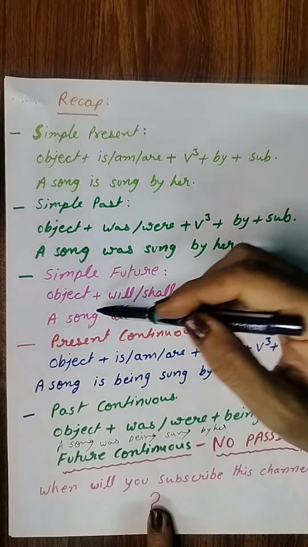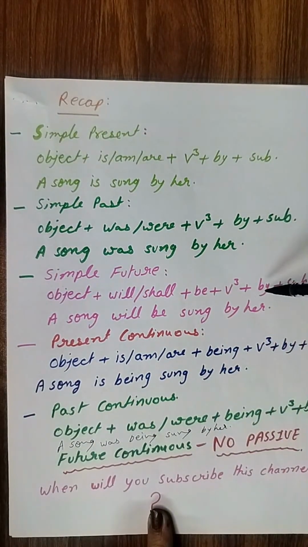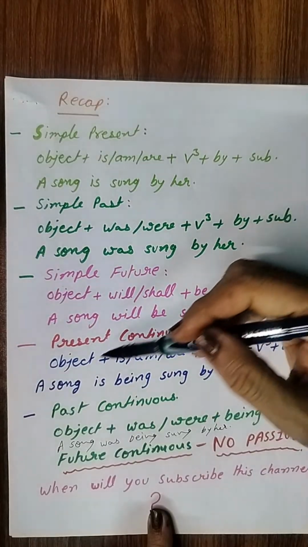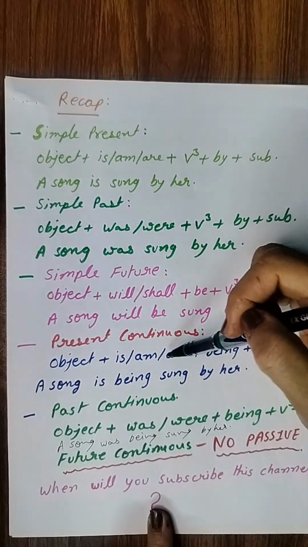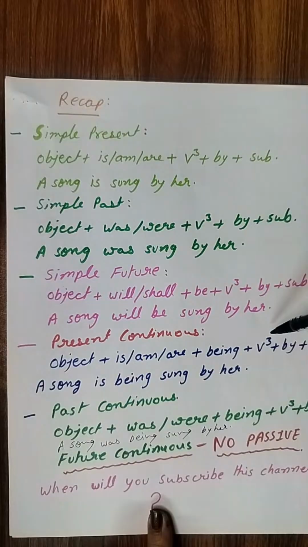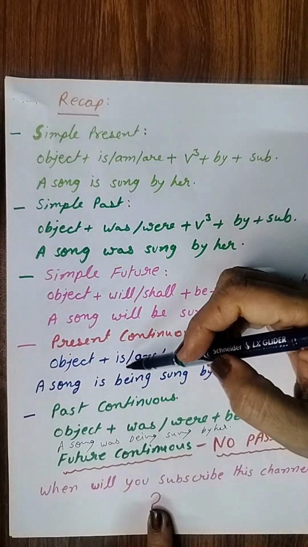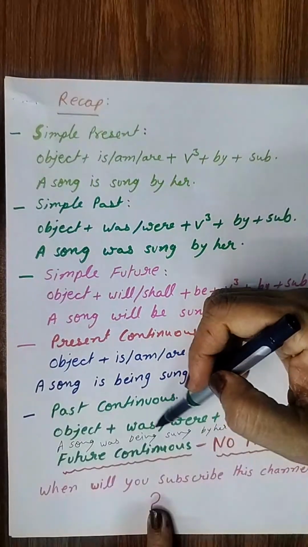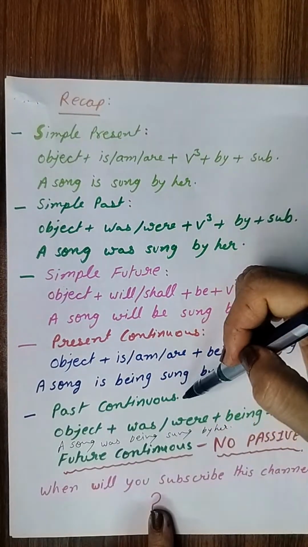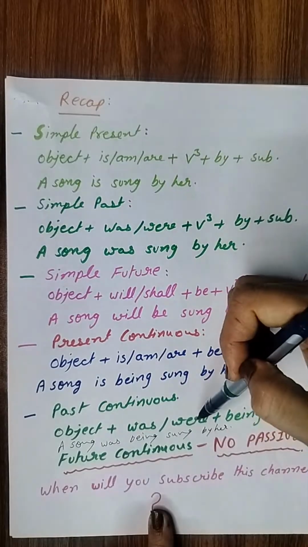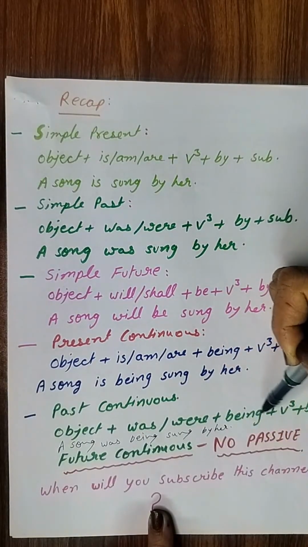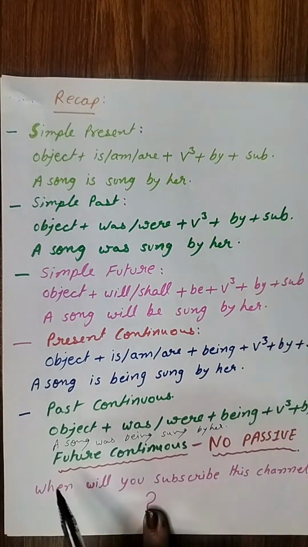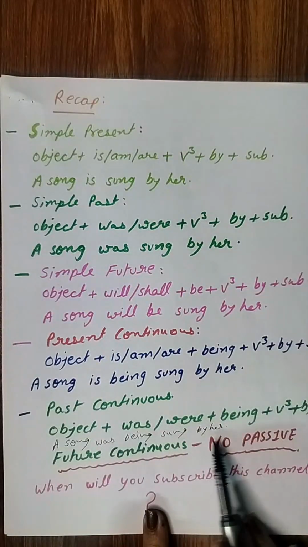For example, a song will be sung by her. Then present continuous, object plus is slash am slash are plus being plus verb third form. A song is being sung by her. Then past continuous, object plus was were plus being plus verb third form. For example, a song was being sung by her.